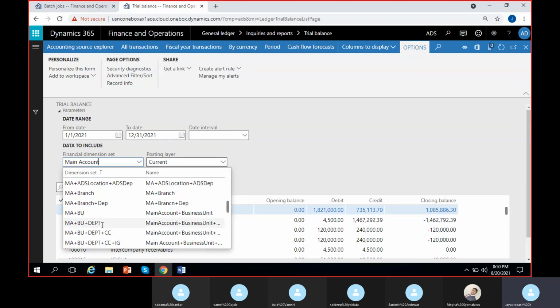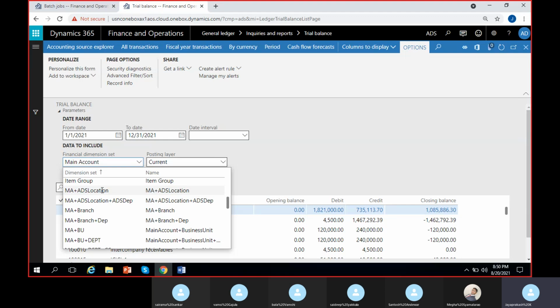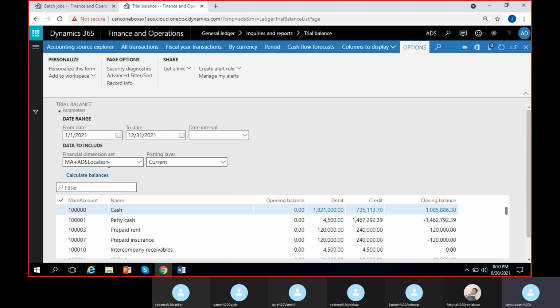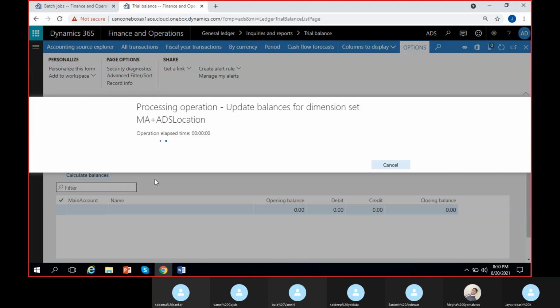Let me check it. Main account plus ADS. Here we have main account plus ADS, location plus ADS department. So this one is main account plus ADS location. You can see here, so I'm selecting this main account plus ADS location. I'll just click on calculate balances.